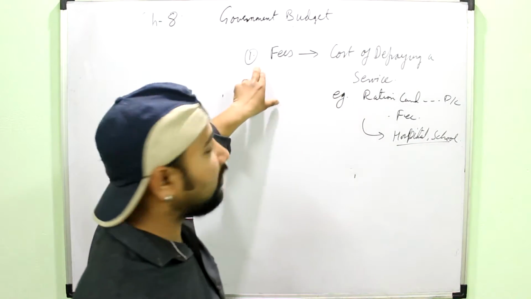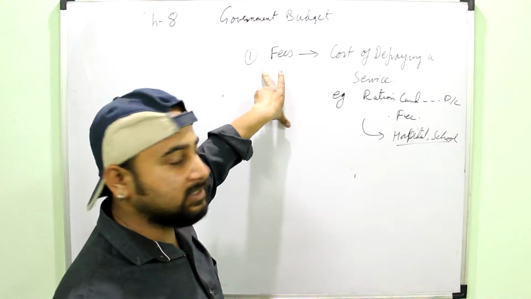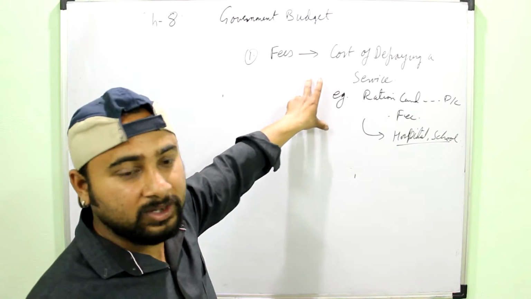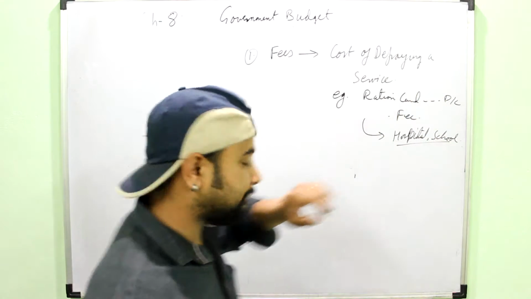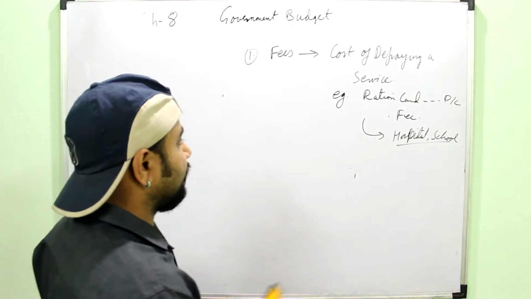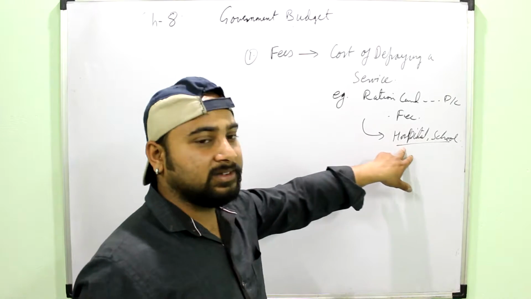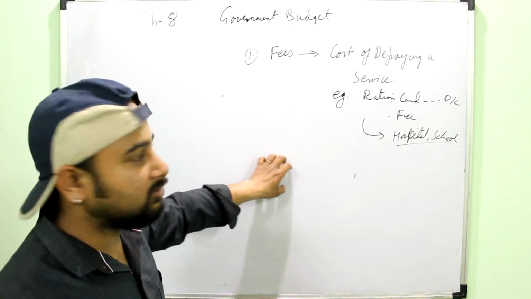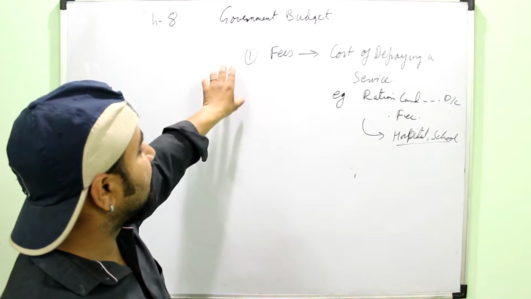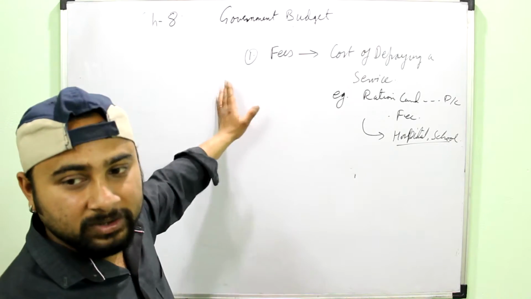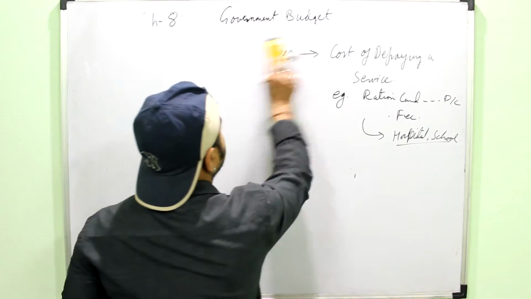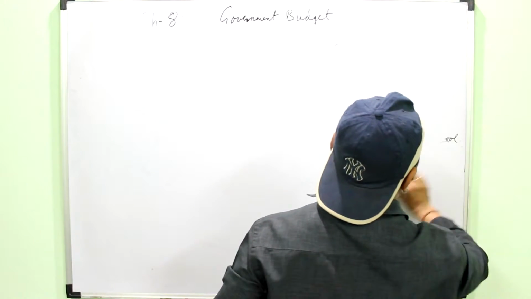Actually it is not part of entrepreneurial revenue or commercial revenue, because here the purpose of the government is to do the welfare. Like you must have seen that maybe 5 or 10 rupees is the fees in the government hospital or the government school. So it is just a little bit of revenue which the government wants to generate through its activities. Then second is